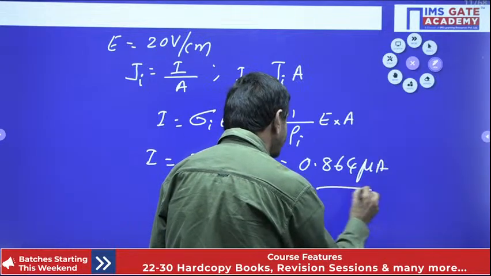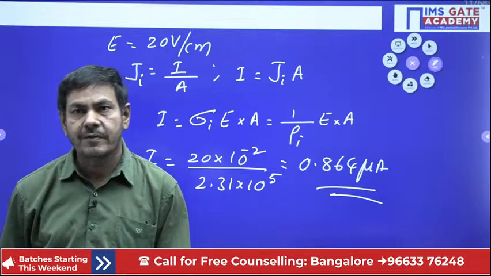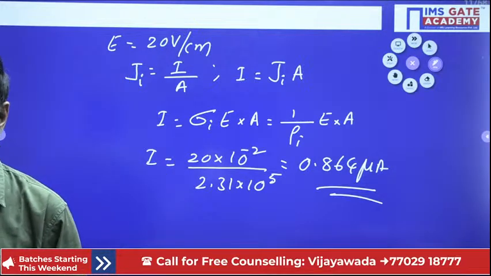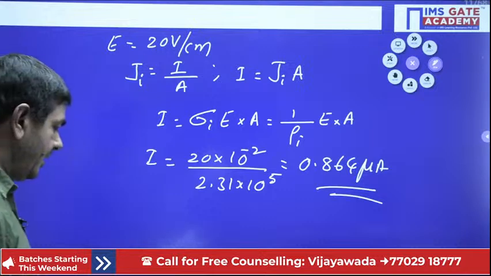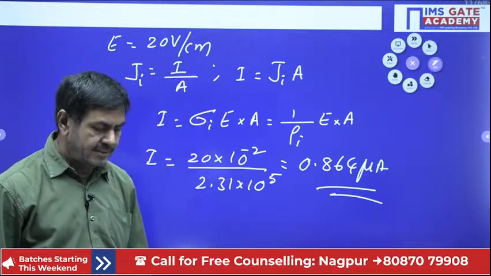Yes, that much current is possible. In that way, we can calculate the value of current also. Understand my point now? Yes, we got it.